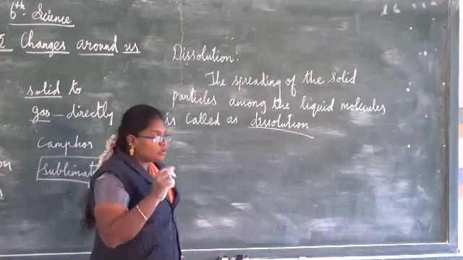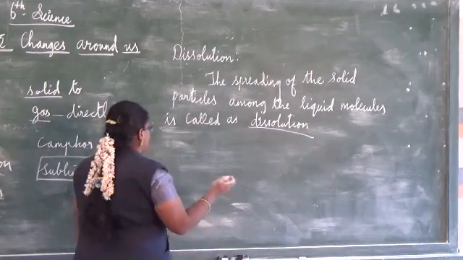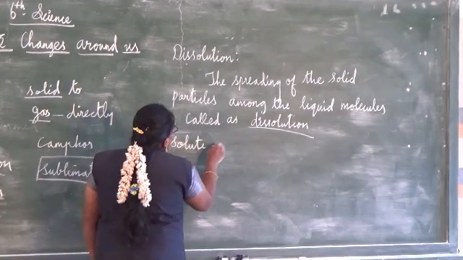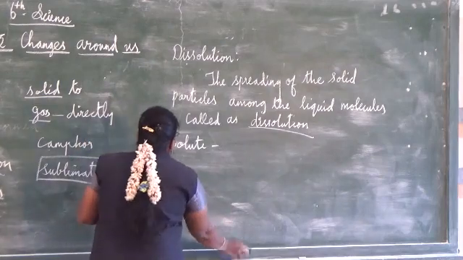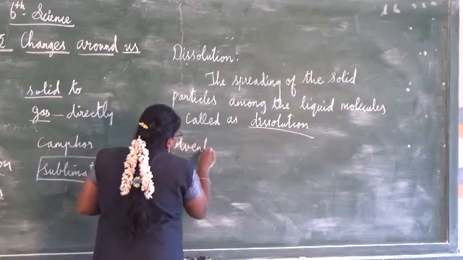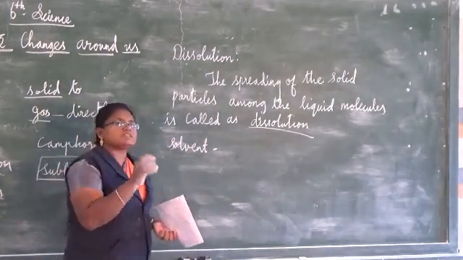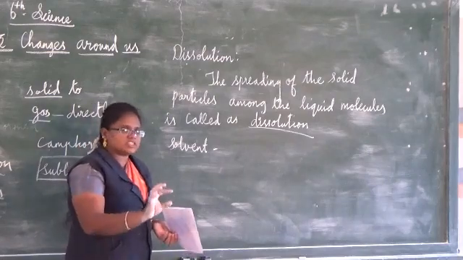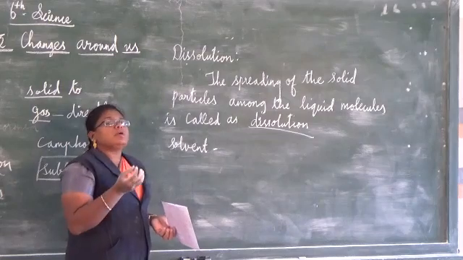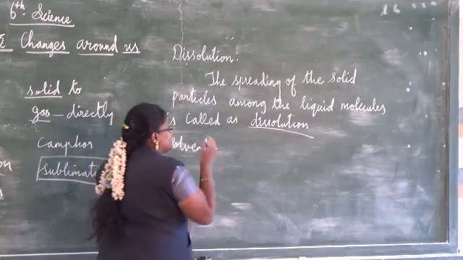Understand? For that you have to know what is solvent and what is solute. Then you can understand what is solution. Next we are going to see the solute. First we shall see solvent, then we shall go to solute. Solvent is a substance that dissolves the solute. For example, water is the solvent here. It is in a liquid state. When you are putting a salt or a sugar, it dissolves.